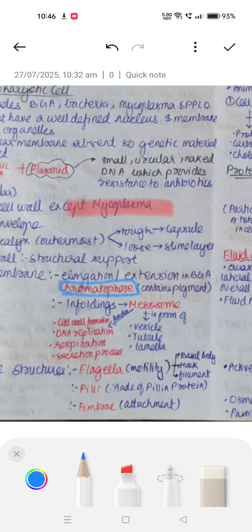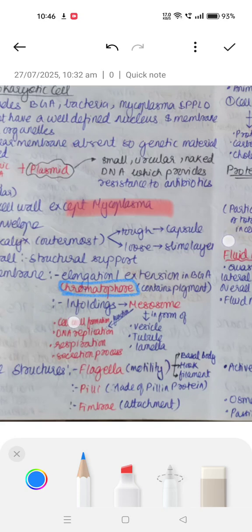Majorly four functions. What are they? Cell wall formation, respiration, DNA replication, and secretion. Next we have surface structures, which include flagella, pili, and fimbriae. Flagella have three major parts: the filament, hook, and basal body. It is for motility. Pili are made up of pilin proteins, and fimbriae help in attachment to rocks.